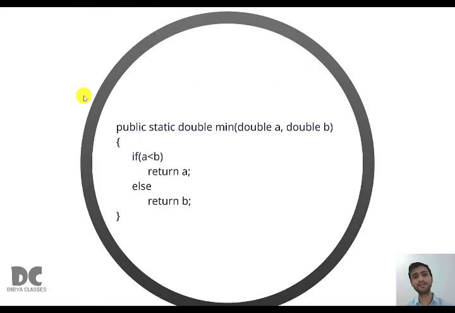The next example, the access specifier is public. The modifier is static. The return data type is double. See, we have written a return statement, therefore we have written double. Then min is the function name and we have two parameters. The parameter list has two parameters, that is double A and double B.